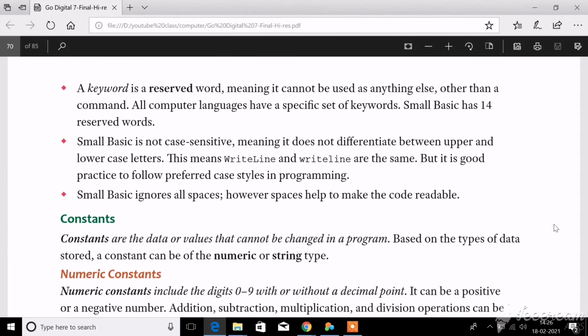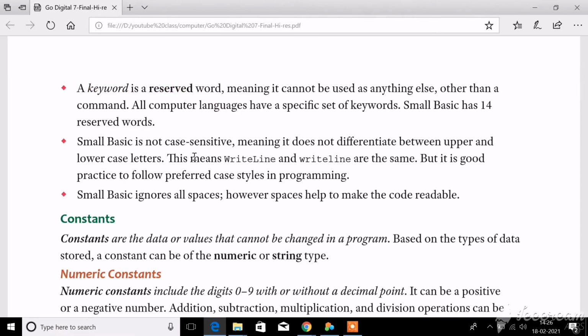Okay, now see what is the keyword. It is mentioned here. Now take your pencil and underline this, dear children. A keyword is a reserved word. Okay, underline: a keyword is a reserved word. What is a reserved word? It means that it has a predefined meaning.